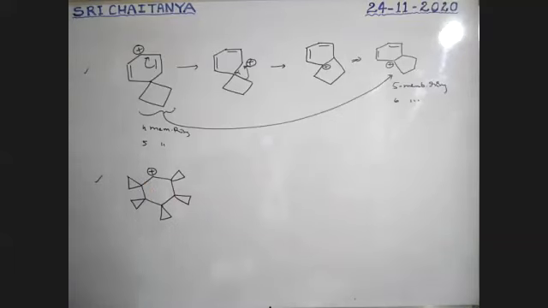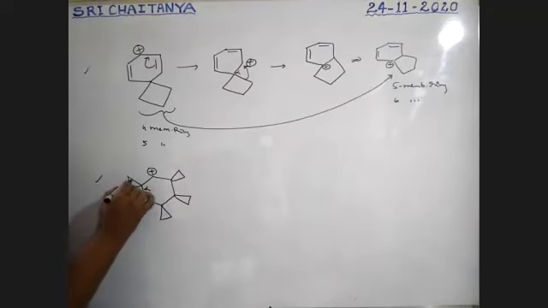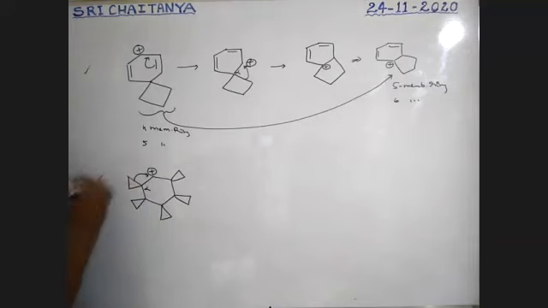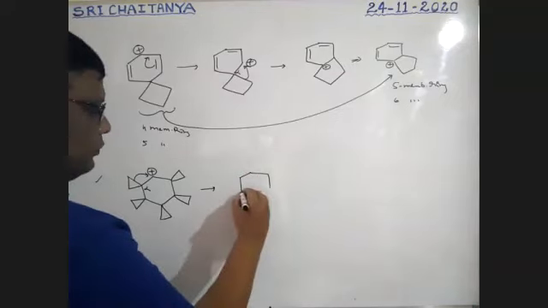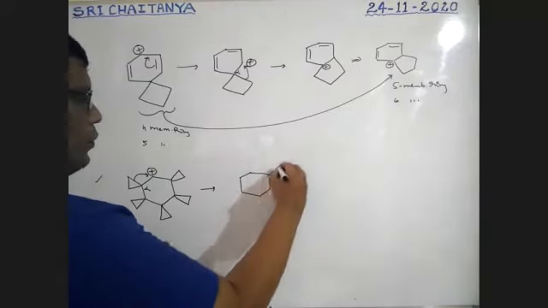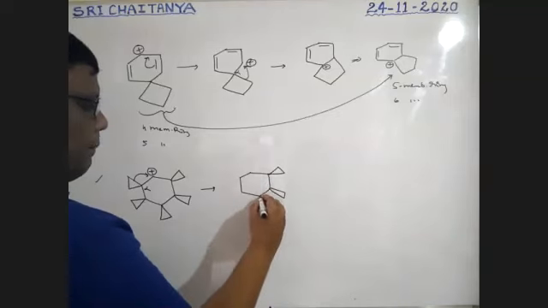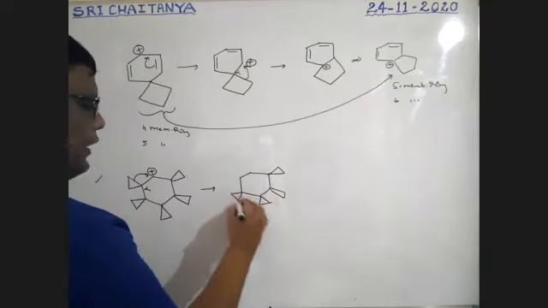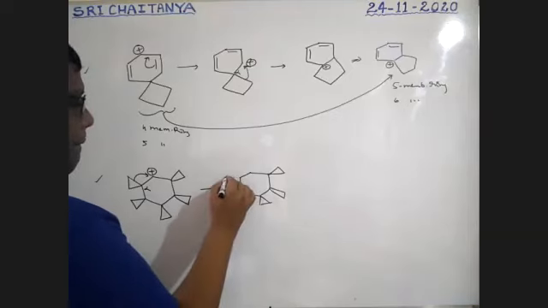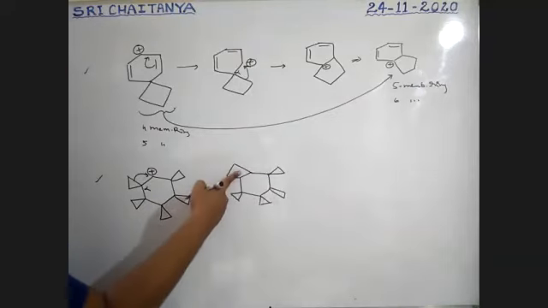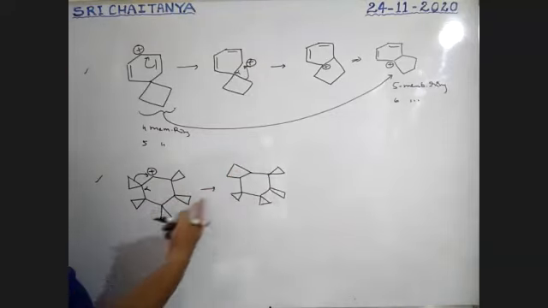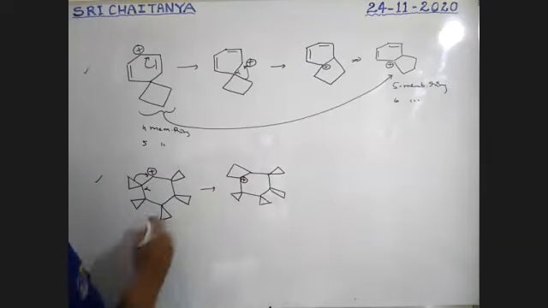Okay, now one more example. These are rings, boys. So it is a 6-member ring. Everywhere 5-member rings are there. This is alpha position. So this bond is migrated from here to here. That's why it converts into these triangles, 3-member rings. From here to here, a bond is formed. It converts into a 4-member ring, boys. Now this becomes positive.